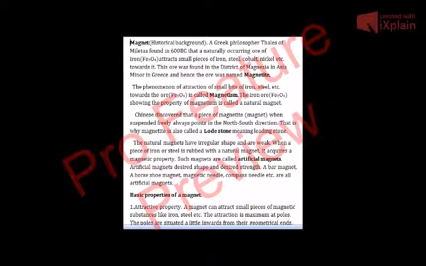The attraction is maximum at poles. If you have a pile of nails and you put a magnet in it, when you bring out the magnet from the pile of nails, you will see that most of the nails are attracted at the ends. That is why we say that the attraction is maximum at poles, at North Pole and South Pole. The poles are situated a little inwards from their geometrical ends. You must remember this thing.